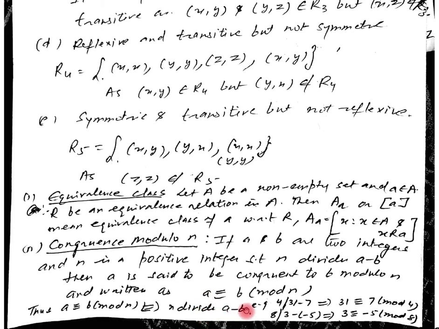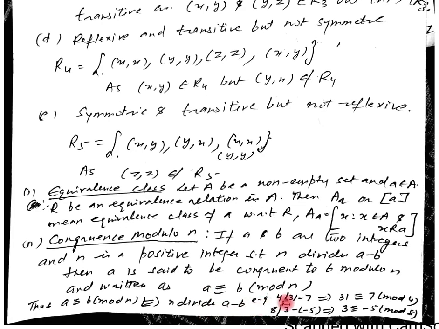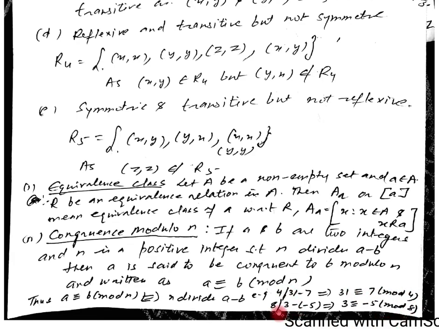Similarly we can give an example here. Now 4 divides 31 minus 7, because 31 minus 7 is 28. This implies it can be written as 31 congruent 7 modulo 4. Similarly 8 divides 3 minus (-5), 3 minus (-5) is 8, so 8 divides 8. So this can be written as 3 congruent -5 modulo 8. So this is another definition, very rarely used in our questions: congruence modulo n.